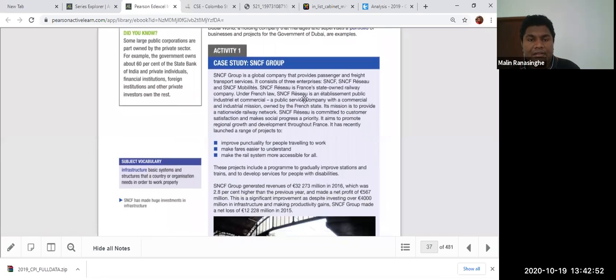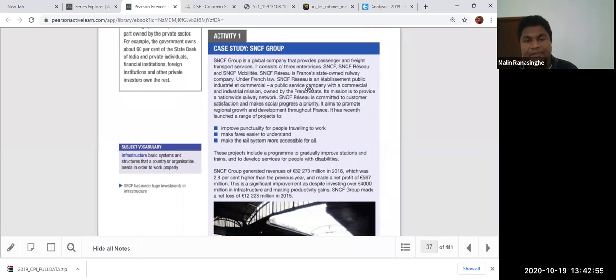Okay, look at activity number one. SNCF Group is a global company that provides passenger and freight transport services. It consists of three enterprises. Also, under French law, SNCF is a public industrial and commercial establishment, a commercial industrial mission owned by the French state. Its mission is to provide the nationwide railway network. And it says it recently launched a range of projects.